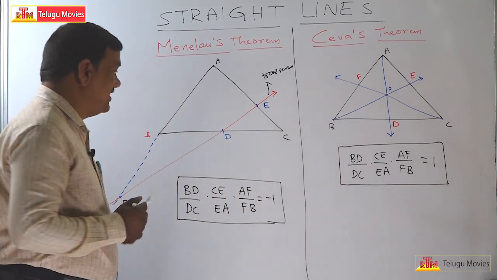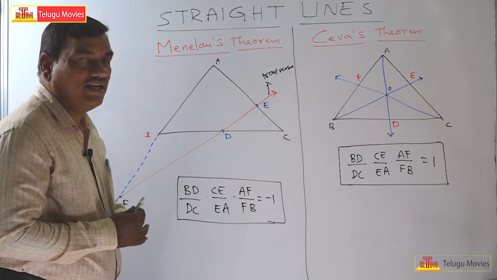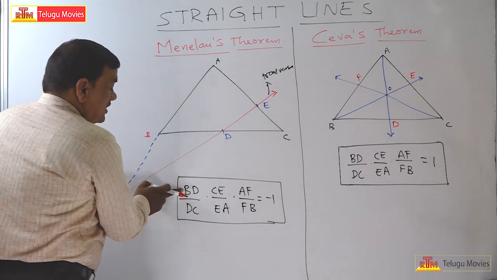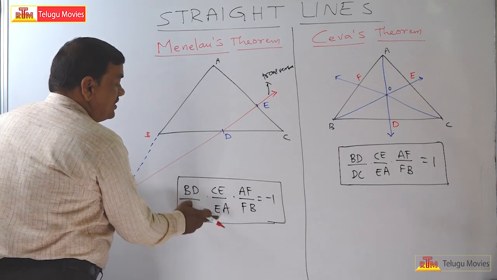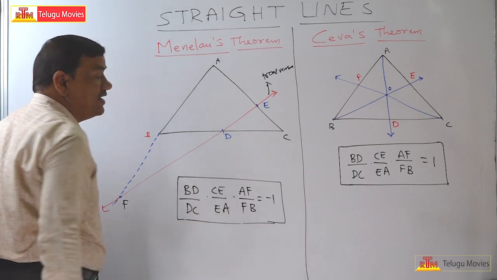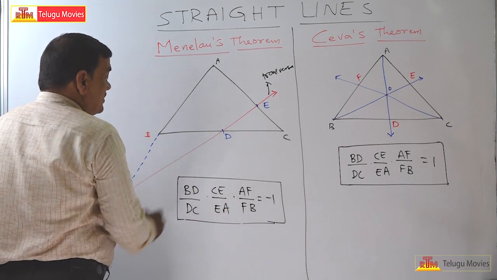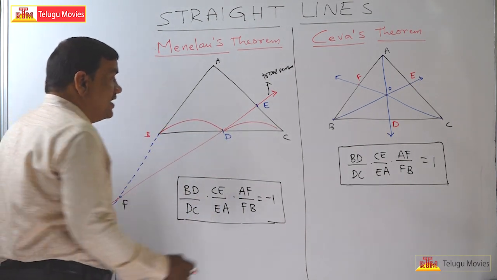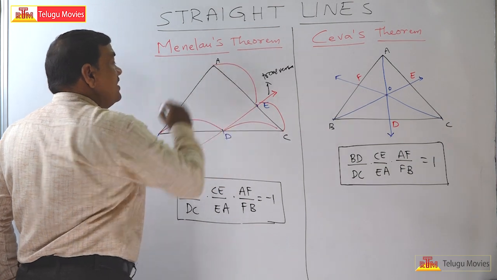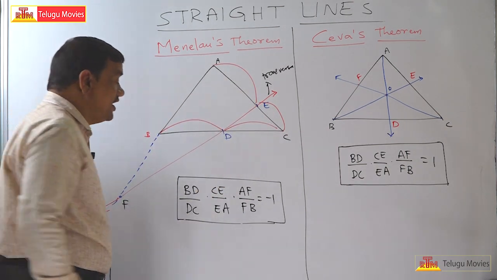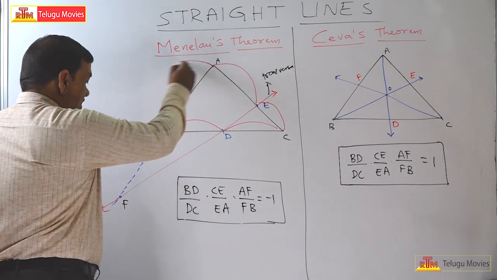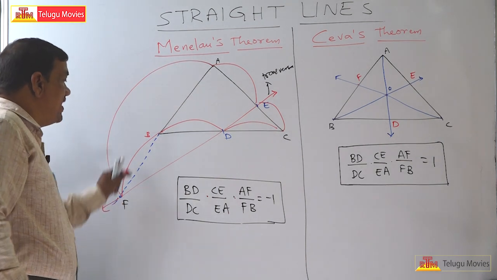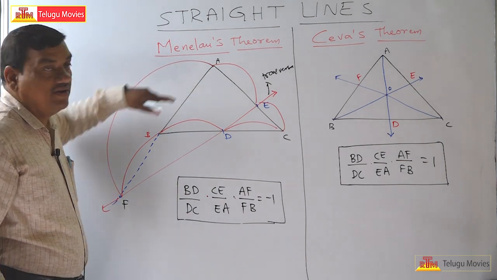Then the result, observe systematically here, is BD by DC into CE by EA into AF by FB is equal to -1. F should come in between.